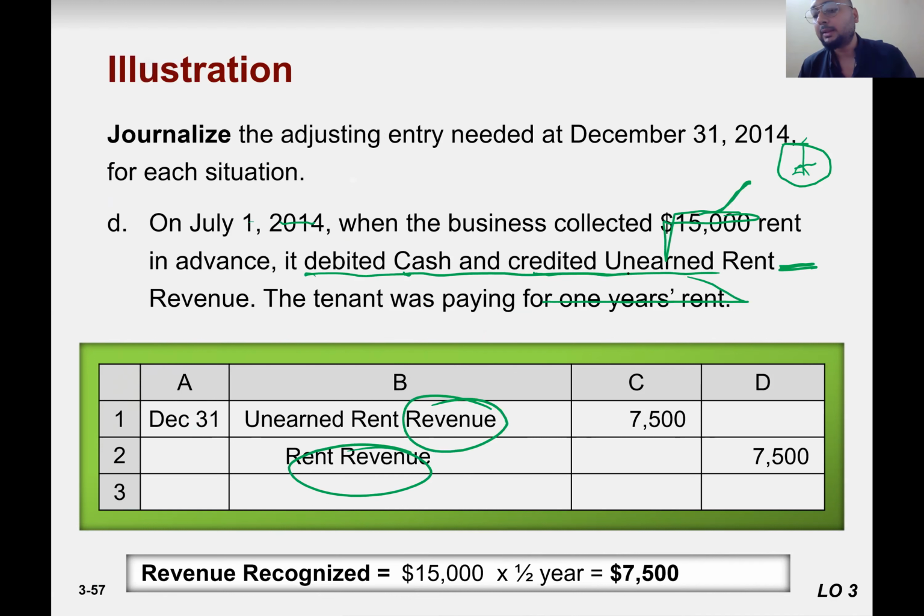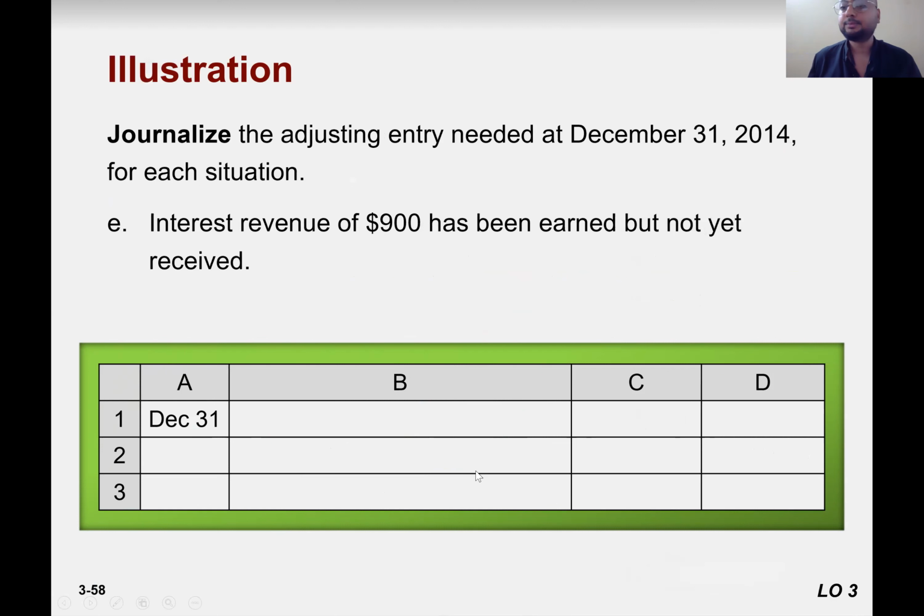So you make the entry, decrease the liability. Decrease in liability means debit. Sale increase, credit. Entry would be unearned revenue to revenue. Right, guys? Harry? Yep. Good.